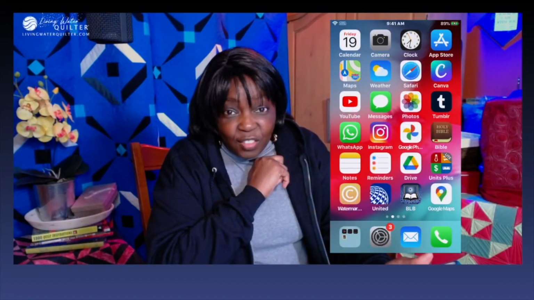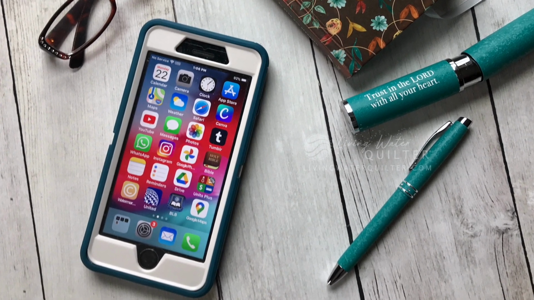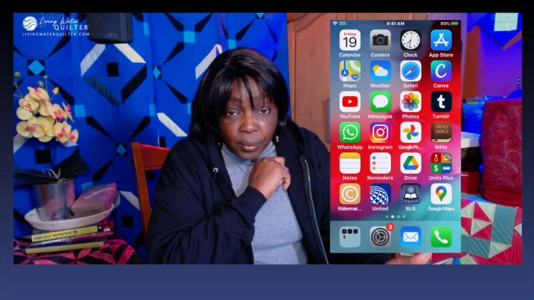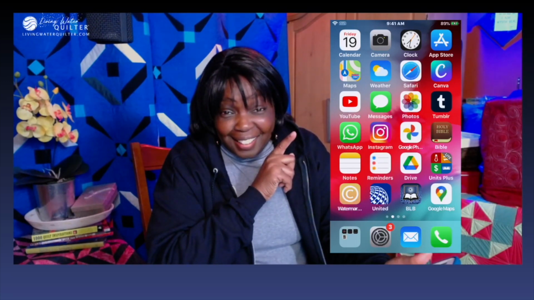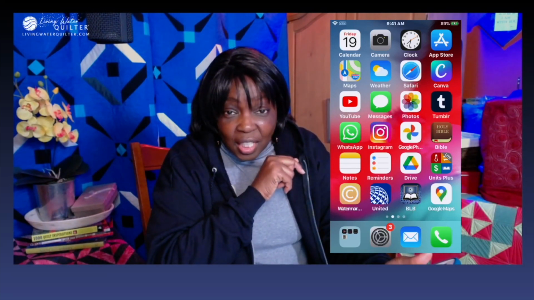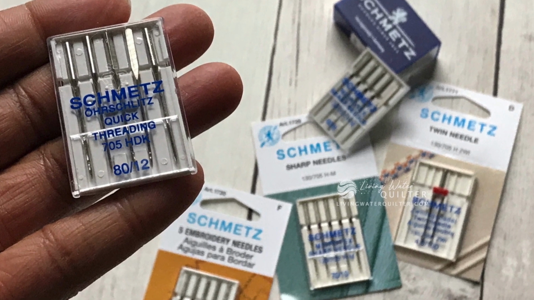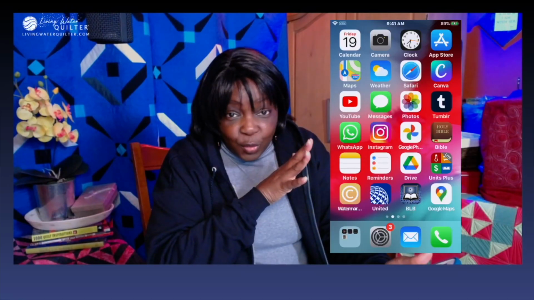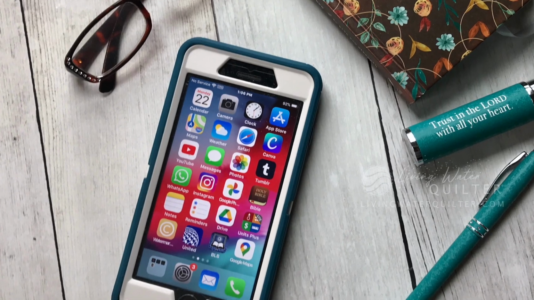If you have your smartphone, I want to show you an app that you can get for free so that it will help you in your selection of sewing machine needles. Some of you may know this already, so forgive me if you do.